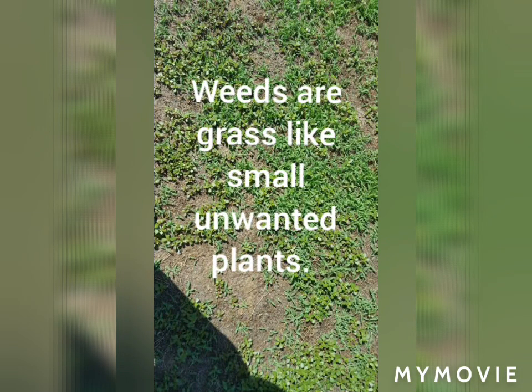Next are unwanted plants called weeds. Weeds should be removed so that they will not affect the crops. You have seen weeds, small grass type plants which also grow along with the original plant.